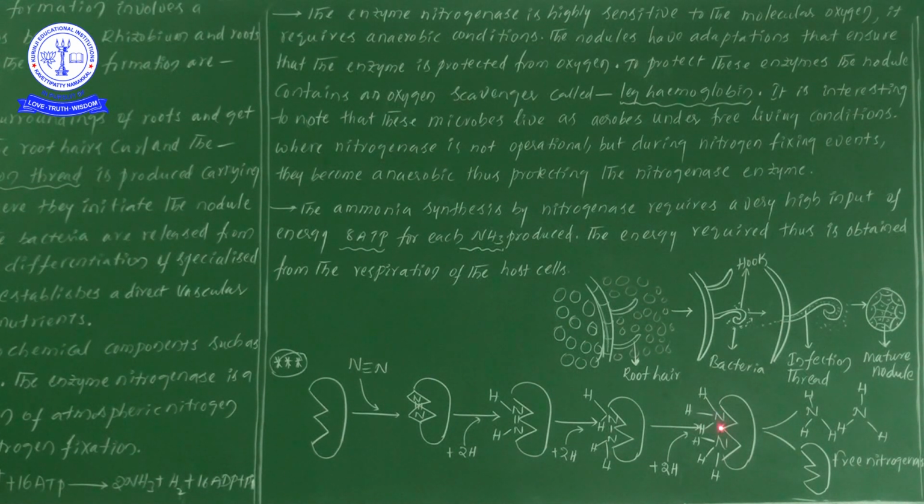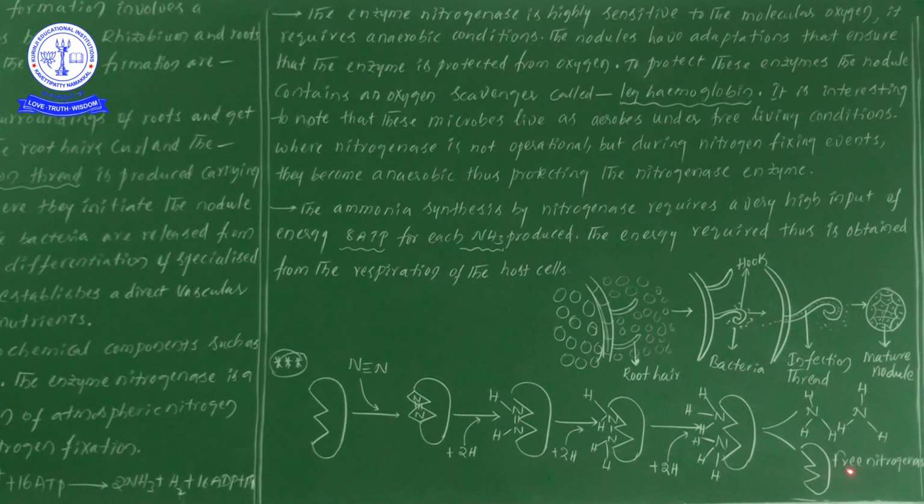Now each N is linked with hydrogen. You see here H, and NH3 compound formation we are observing. Here also NH3 is formed, but still these 2 compounds are attached to the nitrogenase enzyme. Finally, when 2 molecules of NH3, or ammonia, are formed, both get detached or separated from the nitrogenase enzyme, and the nitrogenase enzyme is free.